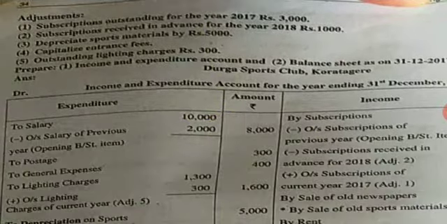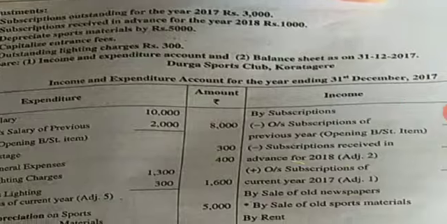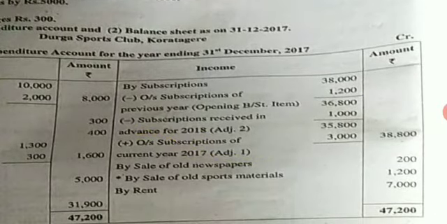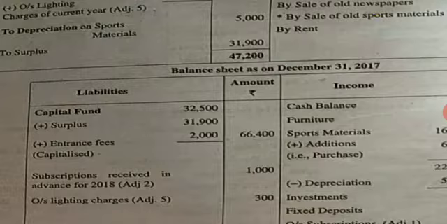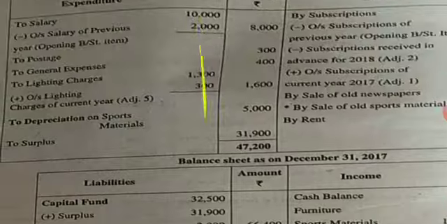Next, second adjustment, subscriptions received in advance, that is the next year income. Come to your subscriptions, less advance, write it in the inner column 1000. Minus it, put an arrow, outer column 38,800. Whenever you have received any income in advance, it is a liability. Come to the liability side balance sheet, subscriptions received in advance 1000.